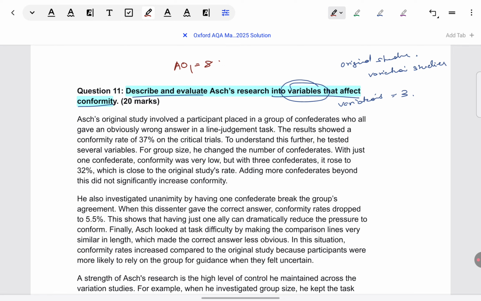Do we have to give only the results? The results, the conclusions are the main things. Variation studies are meant only for results and conclusion. That's why the first answer was also of that nature only.